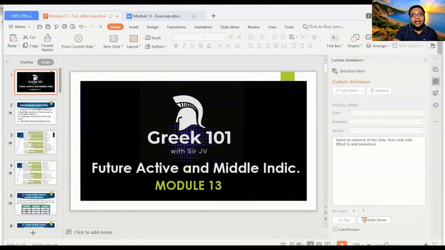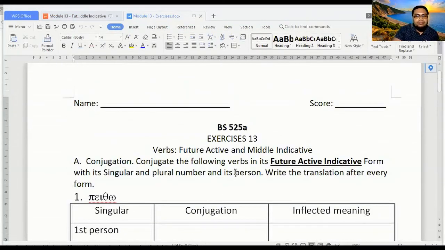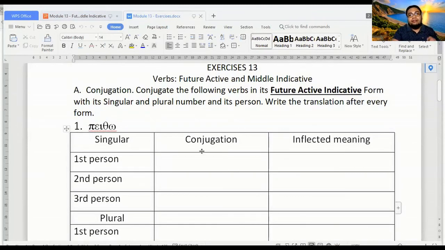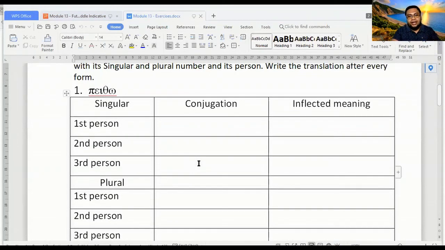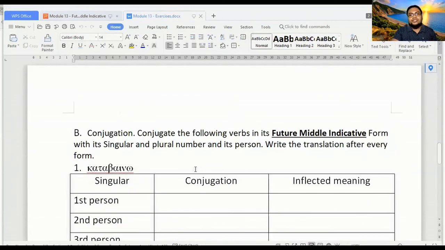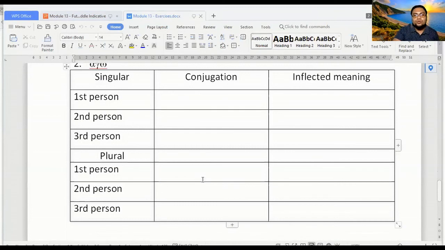Our assignment today is found in our Canvas account also. So like last time, I'll be giving you two examples here for the future active indicative, and you conjugate its person and meaning, like what we did in our exercise. And of course, in the second one, the future middle indicative, there are two examples also for you to answer.